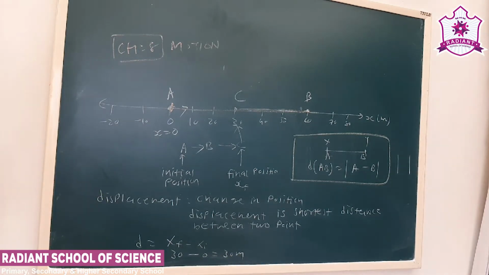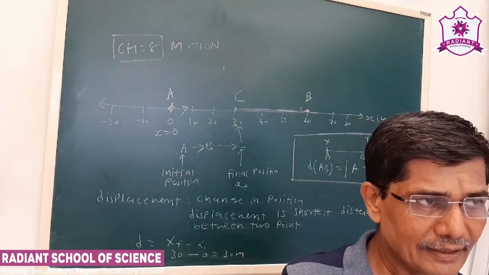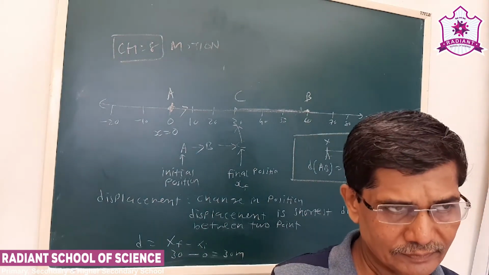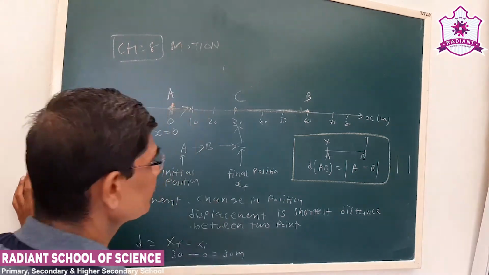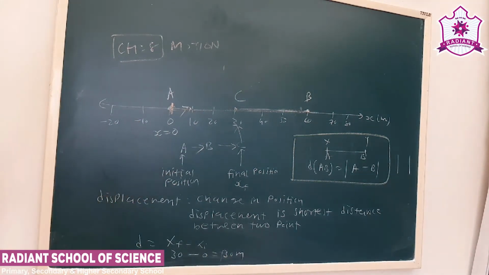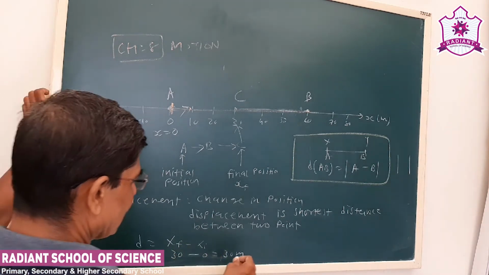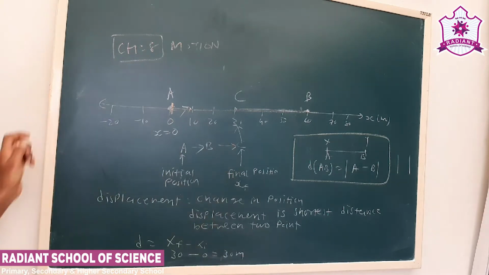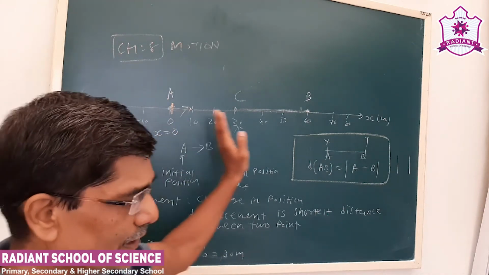But displacement requires direction also. Now this 30 is on the right hand side; the plus shows it is on the right hand side of A. So we can write it like this: here plus 30, this is our origin. Plus 30 shows that it is on the right hand side.